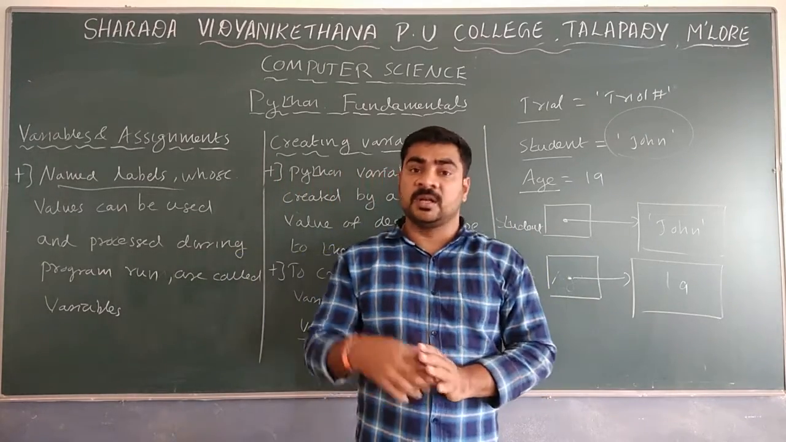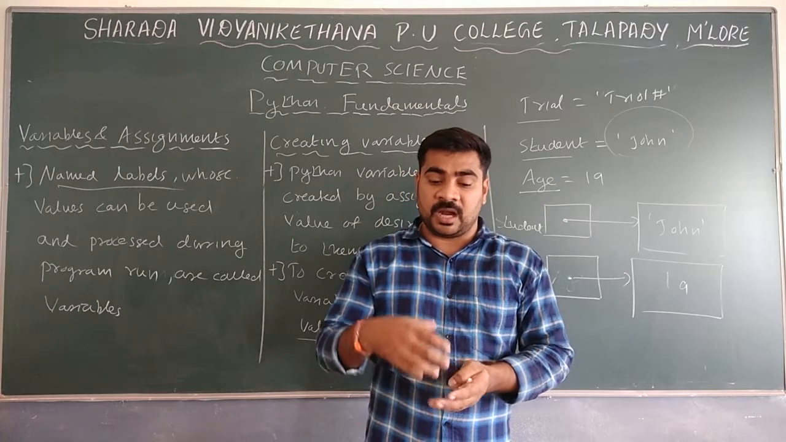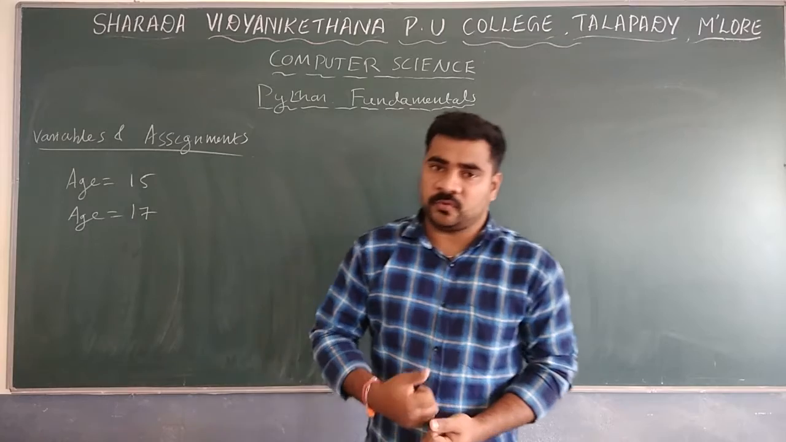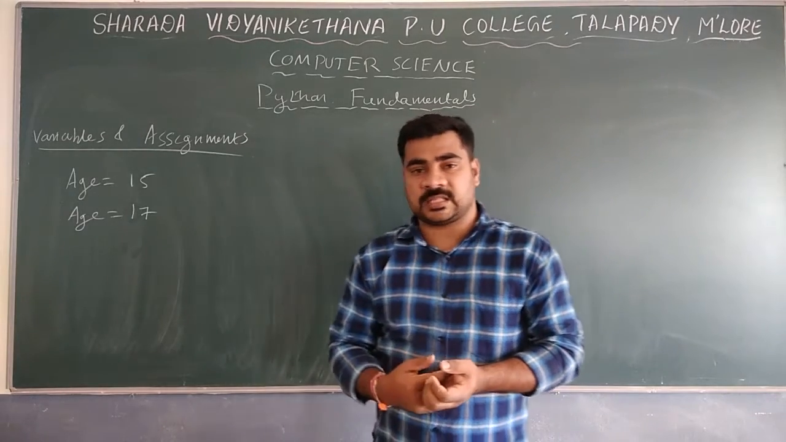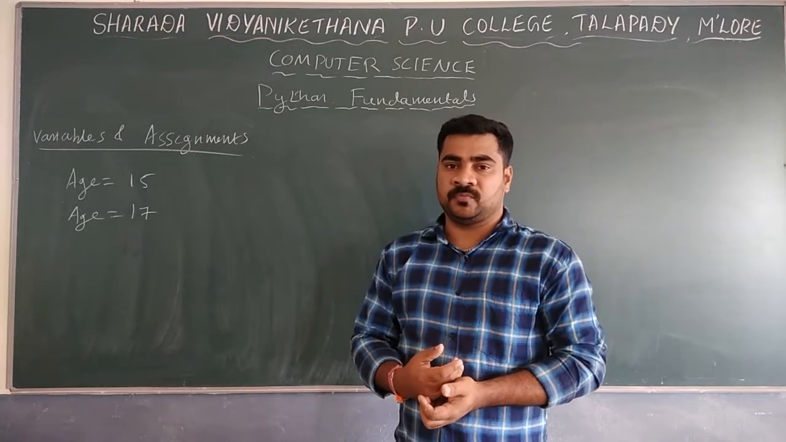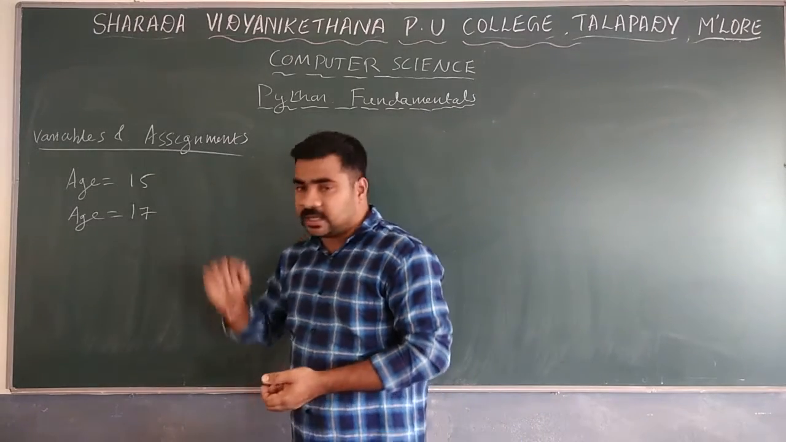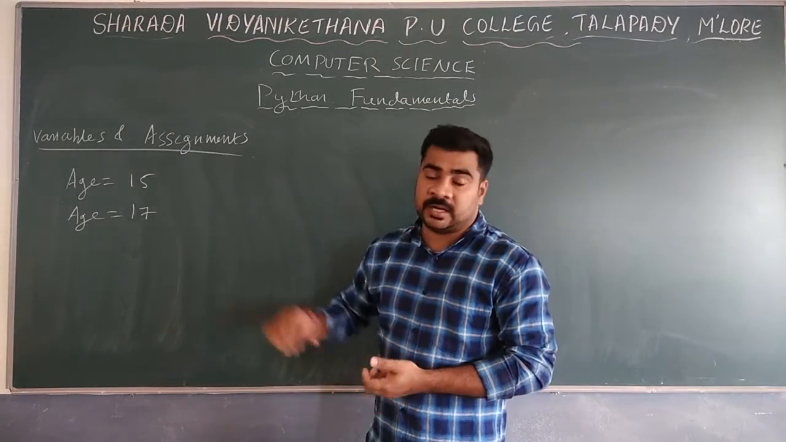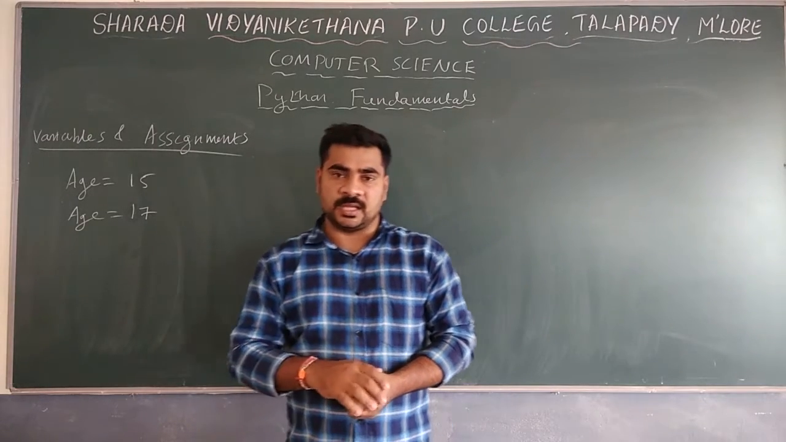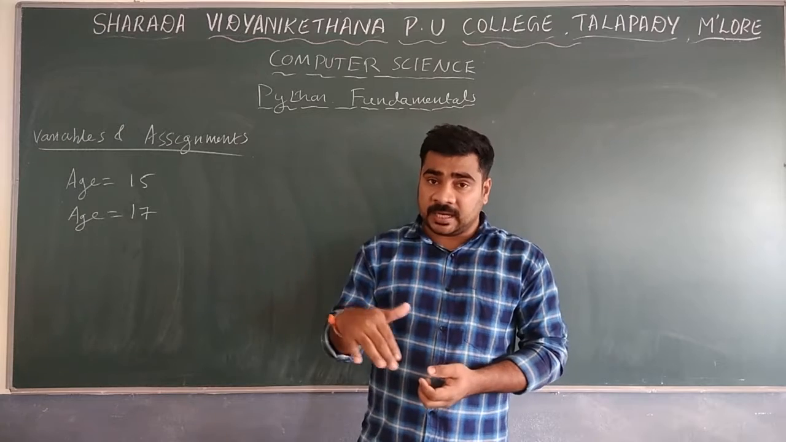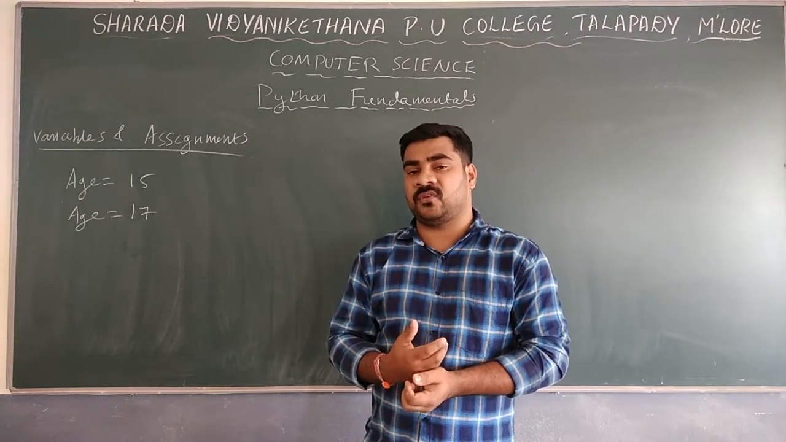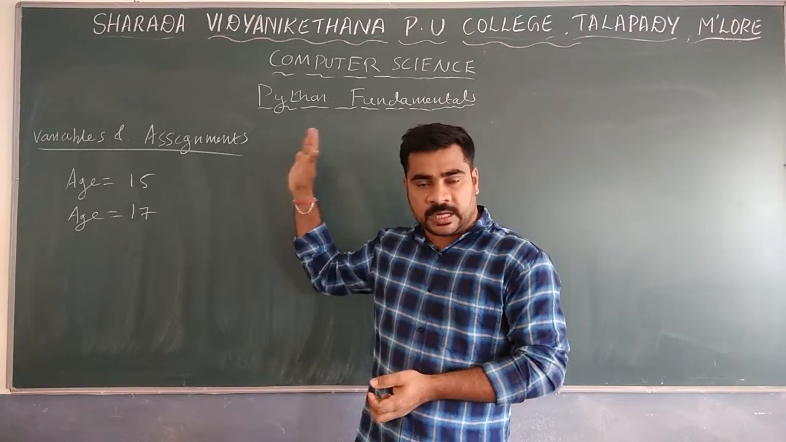This is about the variable. Next we will go to how we can assign multiple values. Now we will check how variables are assigned and created inside a Python program. For example, consider age is equal to 15 and age is equal to 17. First we assign one value to age, that is 15. Later we assign age is equal to 17. What is happening if you assign like this? Is it wrong? It's a correct statement.